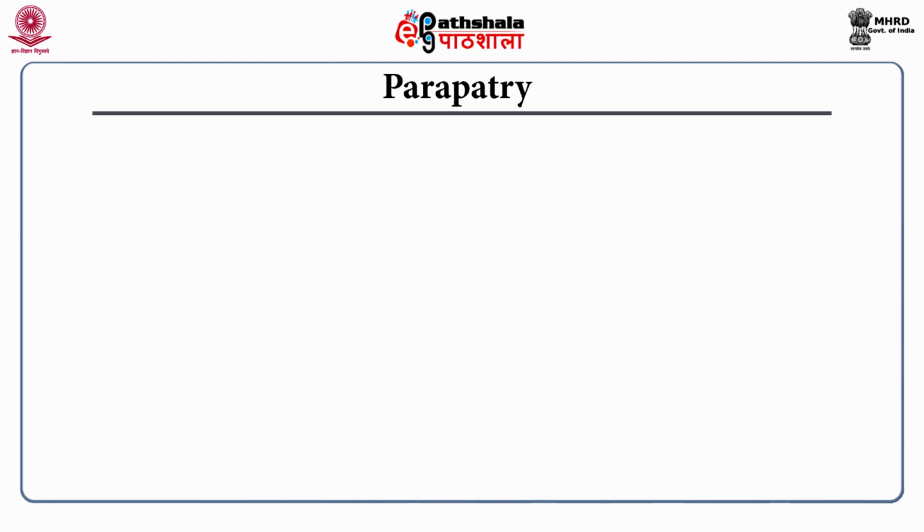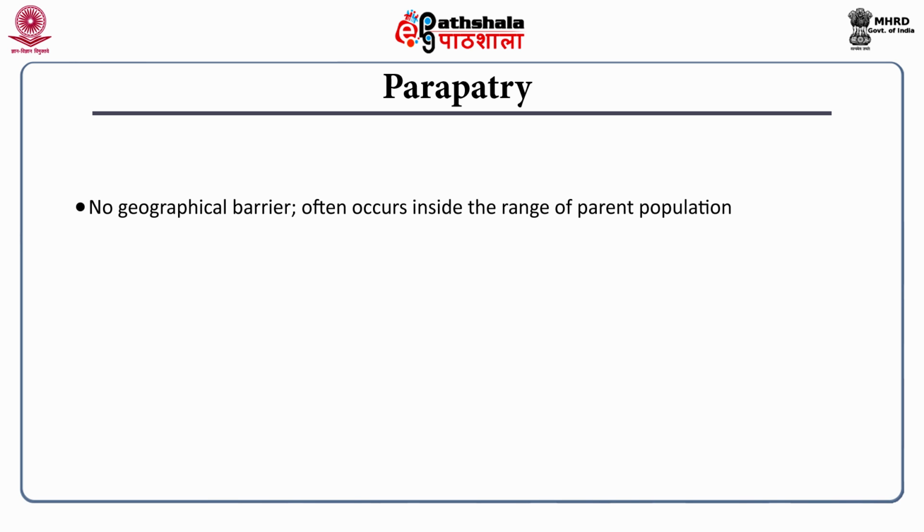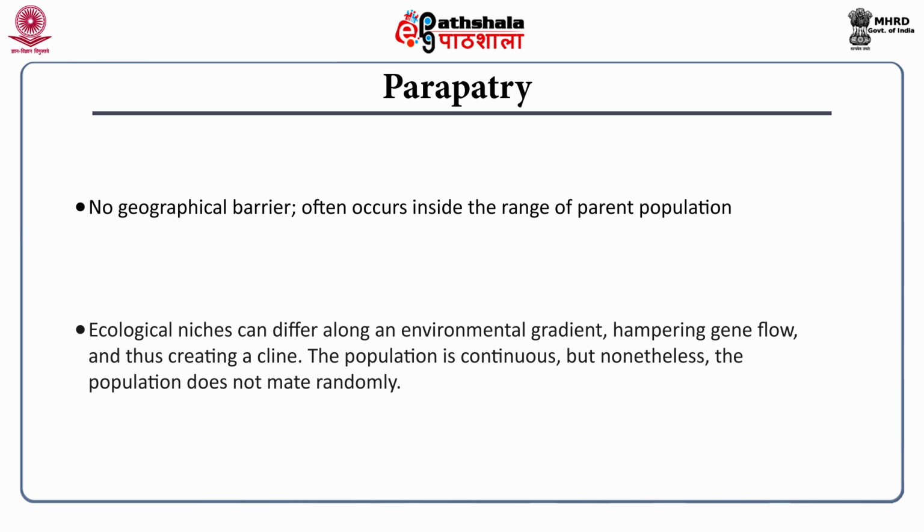Parapatric speciation. In the case of parapatric speciation, there is no geographical barrier at all, so it often occurs inside the range of the parent population. Ecological niches can differ along an environmental gradient, forming something called a cline. The population is continuous, but nonetheless it does not mate randomly. One example is the grass Anthoxanthum odoratum. The grass growing in uncontaminated, healthy soil and in contaminated mine waste soil have evolved different flowering times. The phenology has become different, so the time to flower has become different.